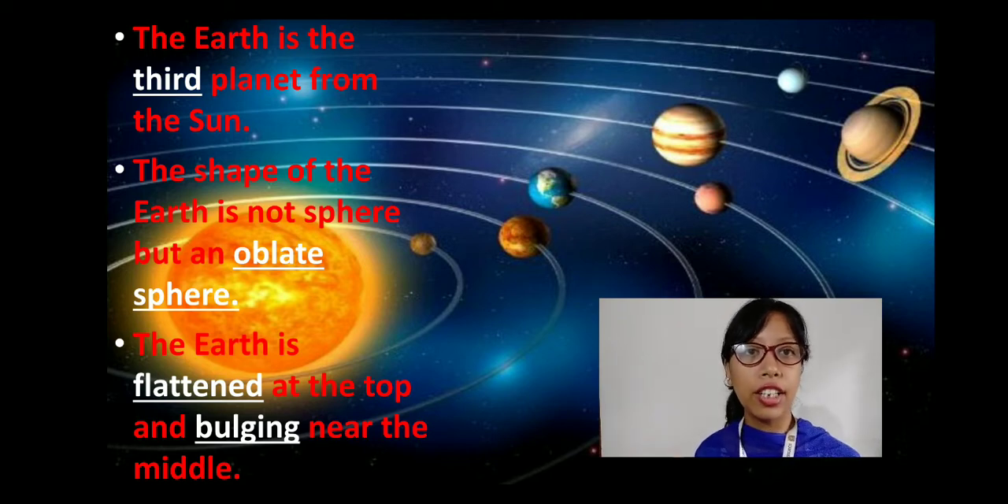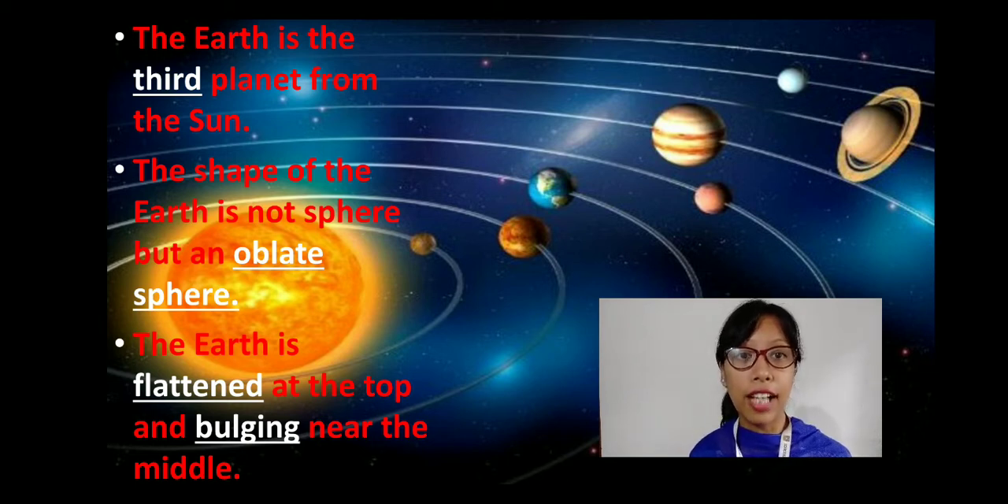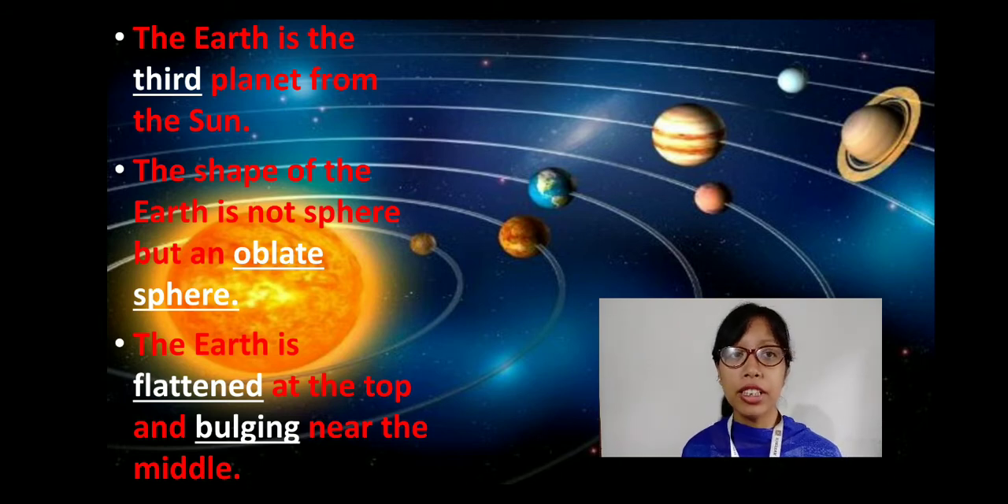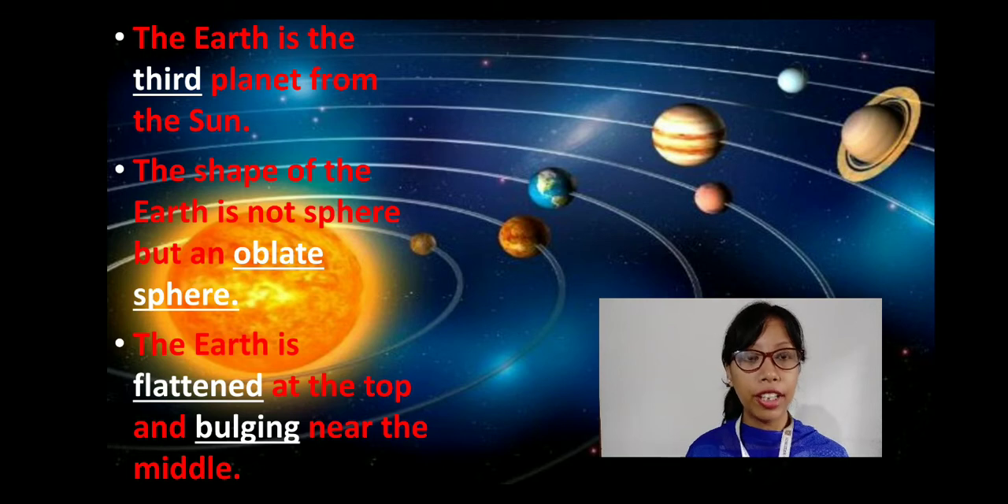The shape of the Earth is not a sphere but an oblate sphere. The Earth is flattened at the top and bulging near the middle. So the shape of the Earth is not a fully circular sphere but an oblate sphere, that is flattened at the top and bulged near the middle. Okay, when we blow up a balloon, what happens? It grows from the middle, right? So that is the shape of the Earth.